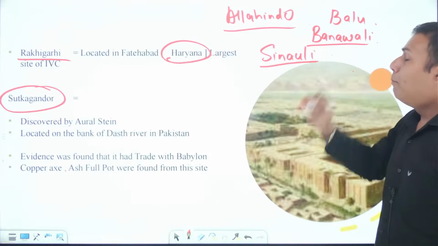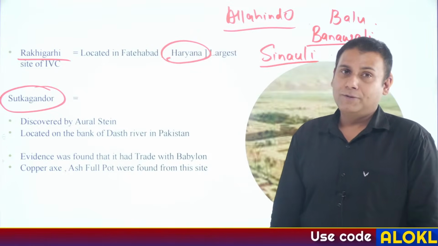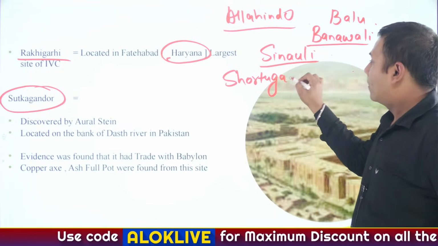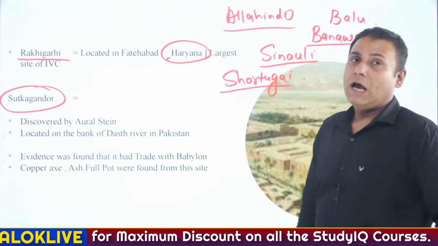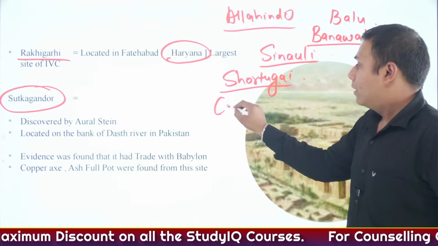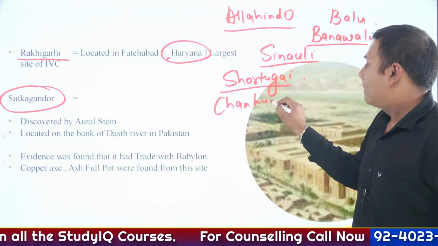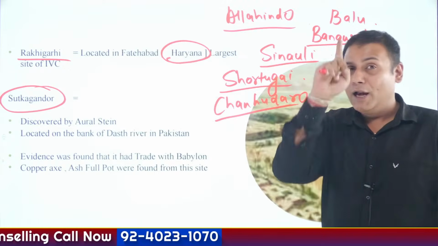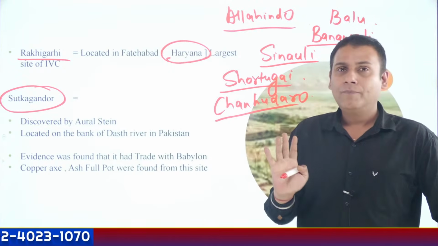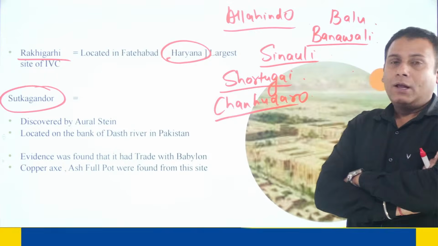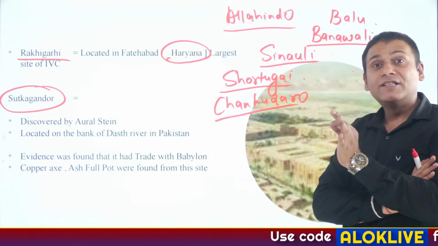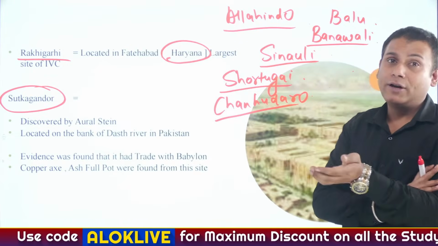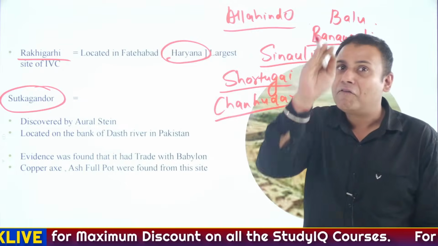It is located in Bagpat district of Uttar Pradesh. Shortugai, in Afghanistan. Another important site, Chanhudaro. Now, Chanhudaro might be an industrial town. I repeat, it might be an industrial town. Another important aspect is that this is the only Indus Valley civilization site without a citadel. And probably, as per the historians, this might have been destroyed by floods.